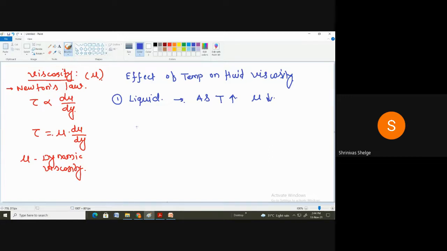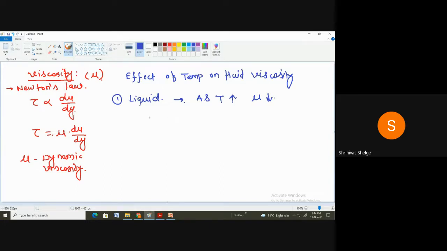In case of liquid, remember that viscosity is due to the cohesive forces. Viscosity is nothing but what? Resistance for the flow. And in case of liquid, the resistance for the flow is due to the cohesive forces.